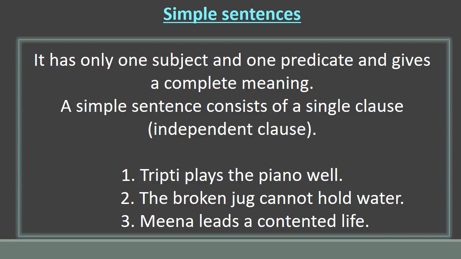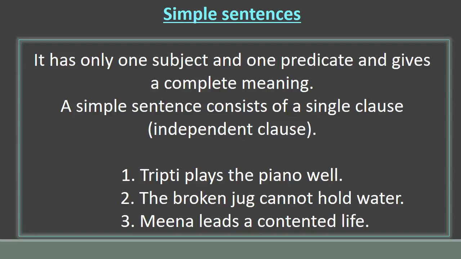A simple sentence, therefore, consists of a single clause that makes complete sense by itself. We know that such a clause is called an independent clause. I have told you in the previous video that all the independent clauses are the simple sentences.